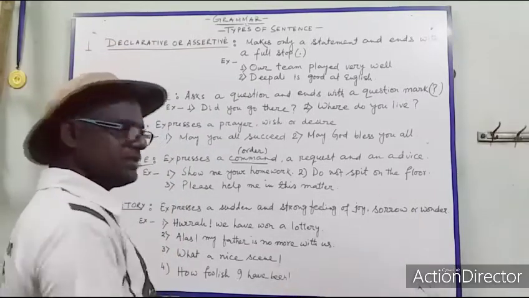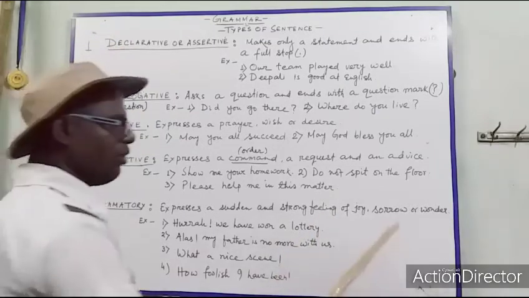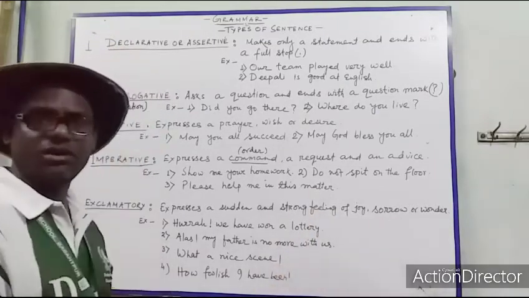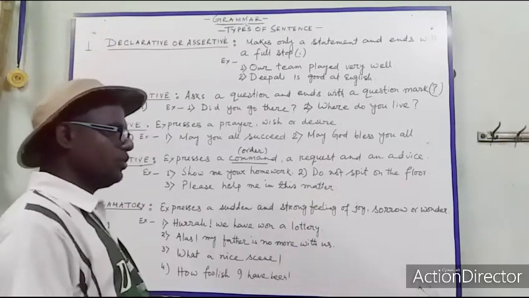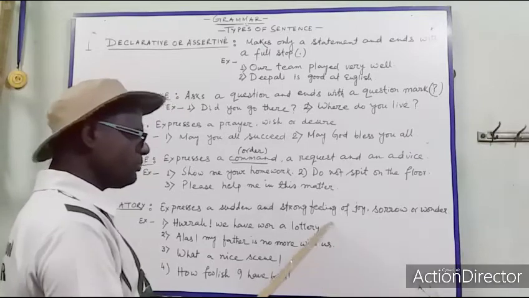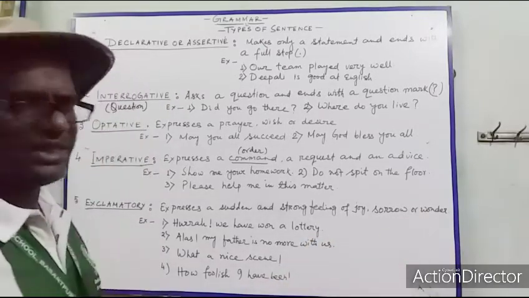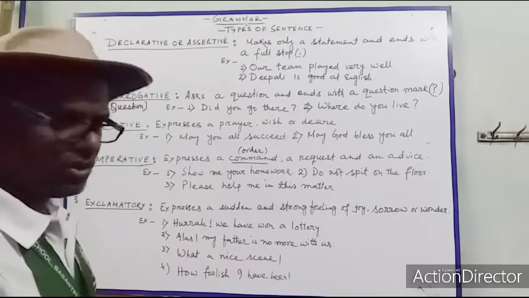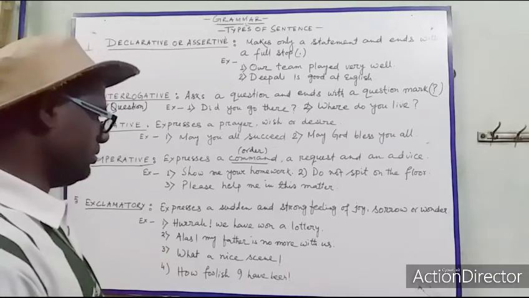These are all feelings, all emotions. To express those types of feeling, whatever sentence we use will come under exclamatory sentence.